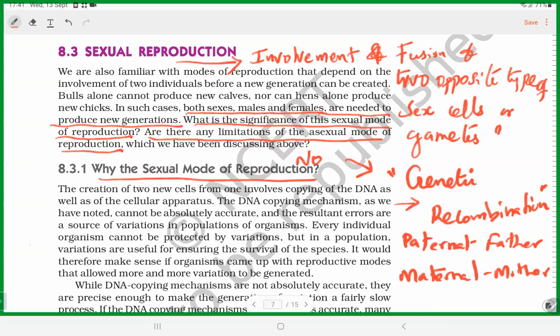Okay, fine. Now, what is the mechanism of sexual reproduction? When they ask about the mechanism, that is the DNA copying mechanism. You get many questions of this area. For any mode of reproduction, this forms the basis.